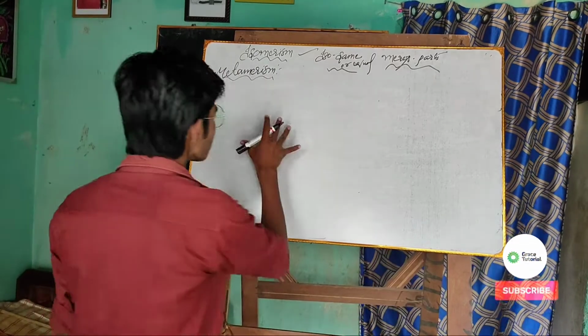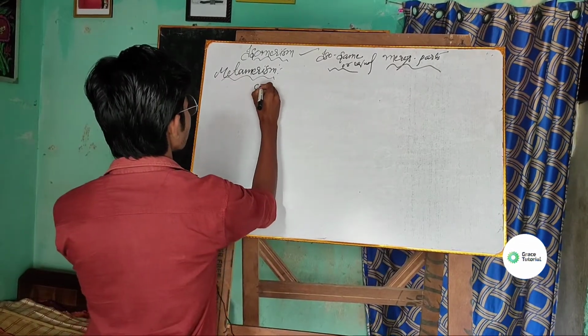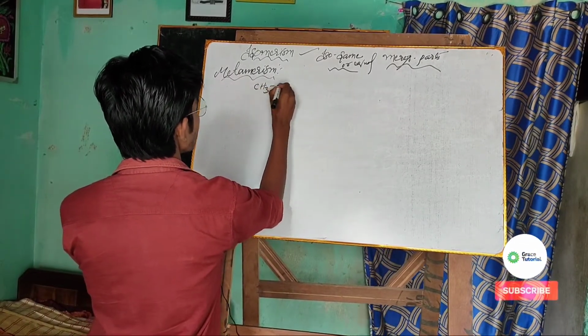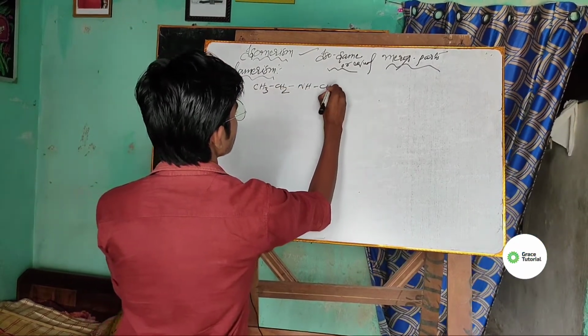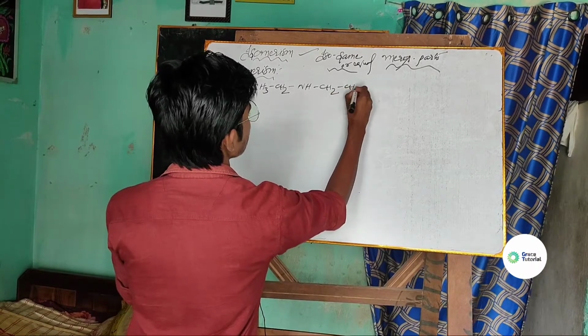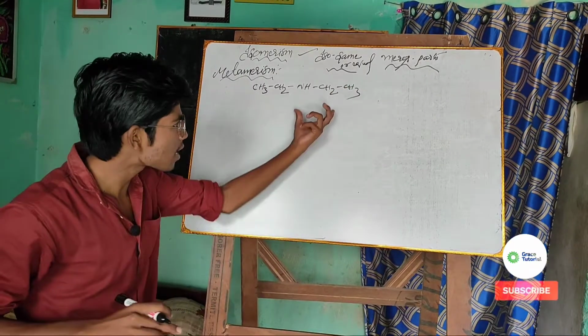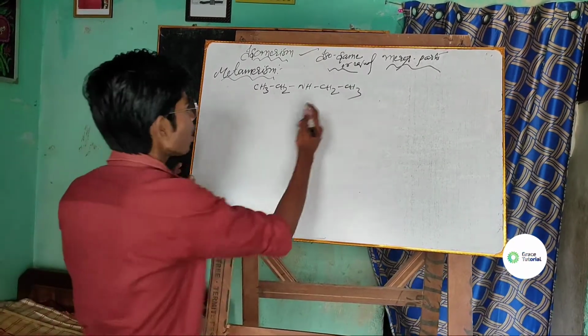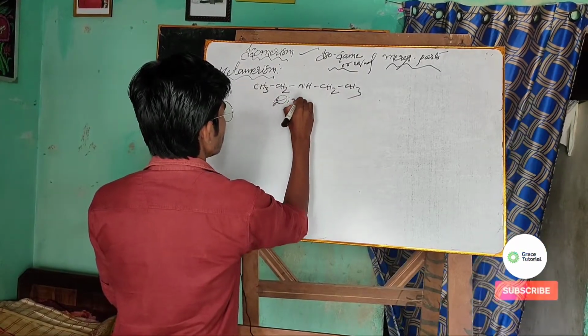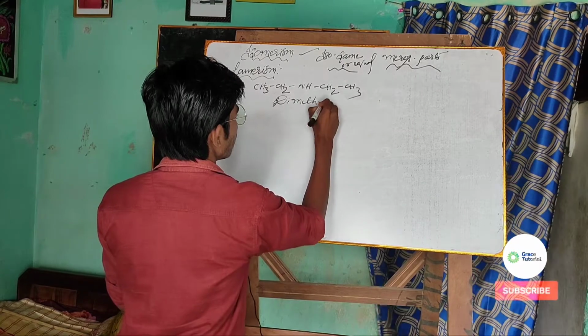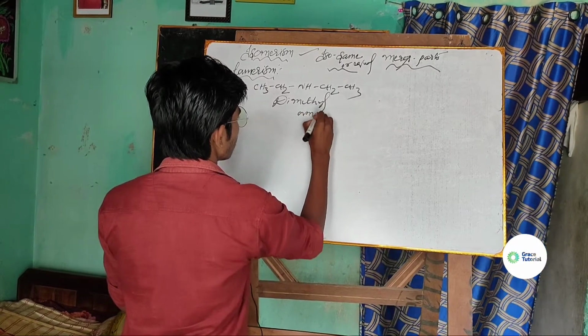How? You see, the secondary amine means, suppose I have CH3, CH2, NH, CH2, CH3. So what is the name of this compound? The name of this compound is diethylamine.